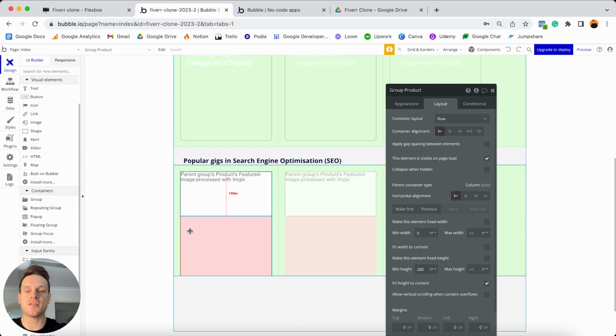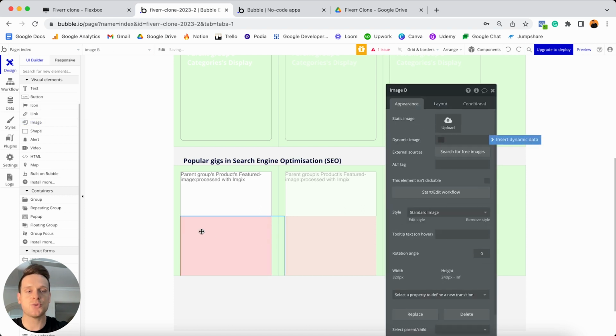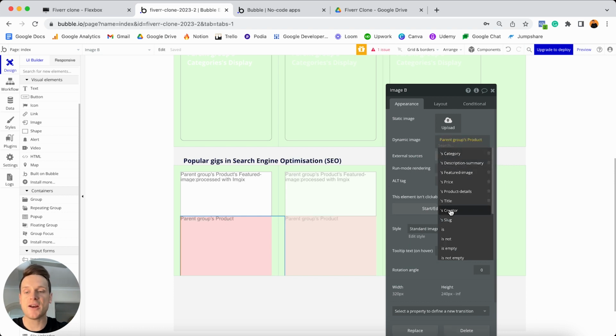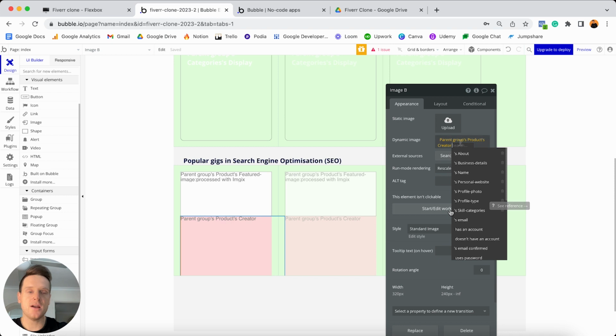So as I mentioned, the first element is going to be the profile photo of the person who has published this product. So that's going to be the freelancer. If I jump to my visual elements, I'm going to head to our image element here. I'm going to add this into our cell, and I'm going to insert dynamic data. And if I want to reference the person who created this product, so the freelancer who has published it, I can select from the parent group's product, the creator of that product, which is a user. And now you'll see that I'm able to reference all of the data fields within our user data type. And in this case, I'd like to reference their profile photo.